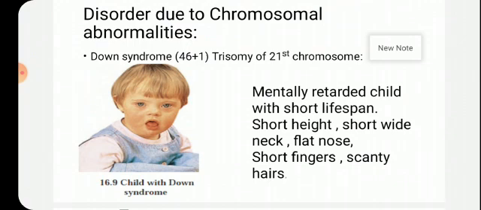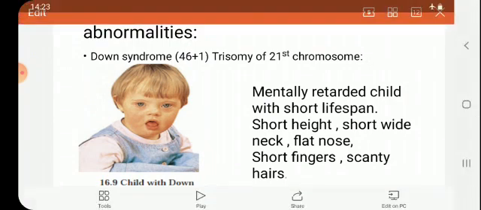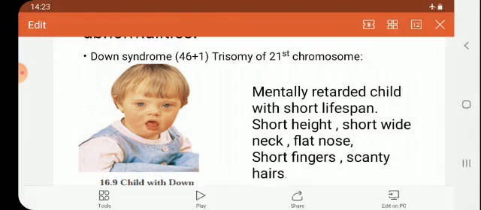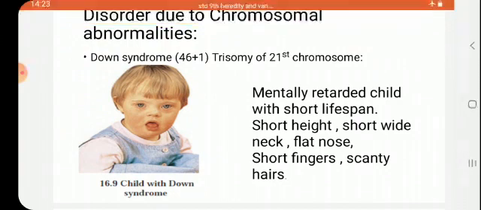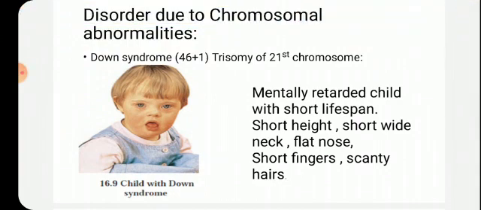So how are these children? See the picture. By observing the picture, you can tell it is a mentally retarded child with a short lifespan. They have a life expectancy of only 16 to 20 years. Height is short. The neck is also short and wide, with a flat nose, short fingers, and scanty hair seen in the child having Down syndrome. It was the first discovered and described chromosomal disorder in human beings.